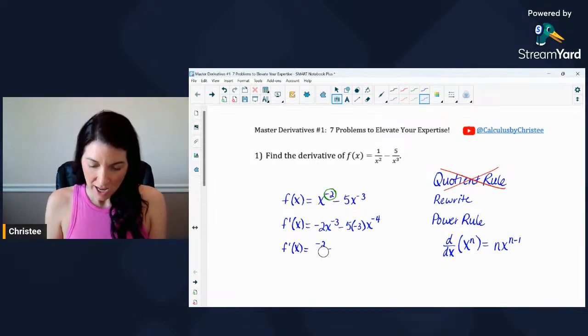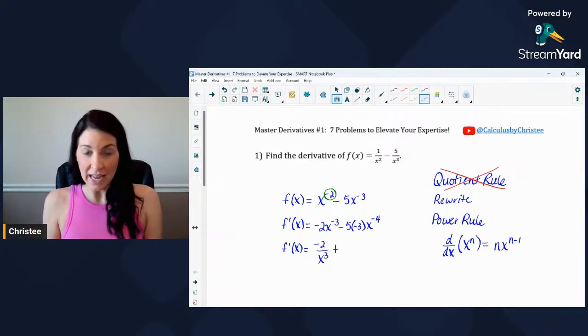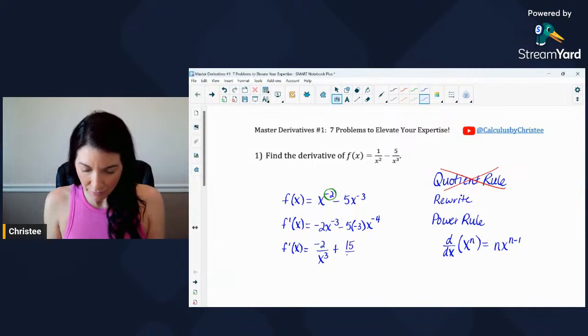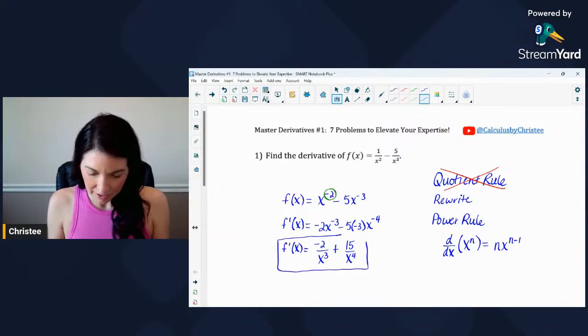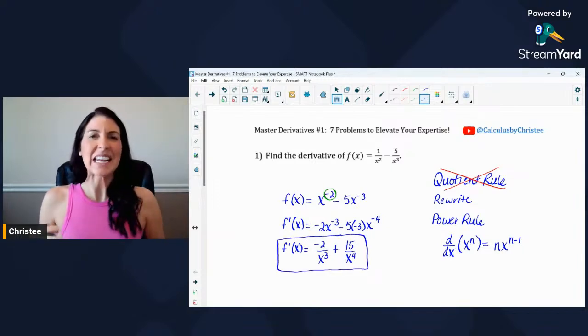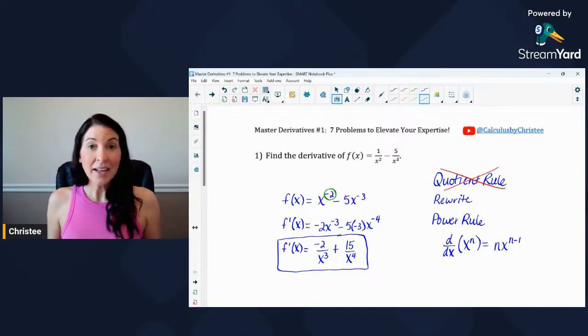And I already see a little mistake I made. I forgot when I bring that exponent down below, I do need to make it positive. So let's try that again. All right, negative 2 over x cubed. And then I would multiply the negative 5 with the negative 3 to get a positive 15. And again, let's bring that x to the fourth into the denominator. And there we have it. That's a nice cleaned up answer, cleaned up because it doesn't have any negative exponents. I always think it looks nicer that way. And that's it. That's the derivative.